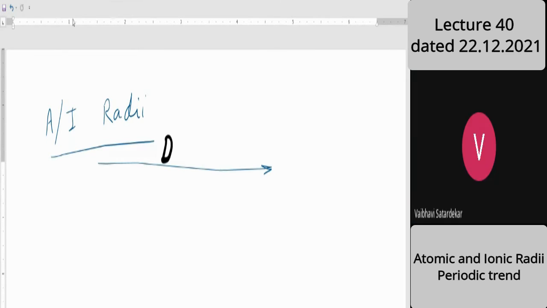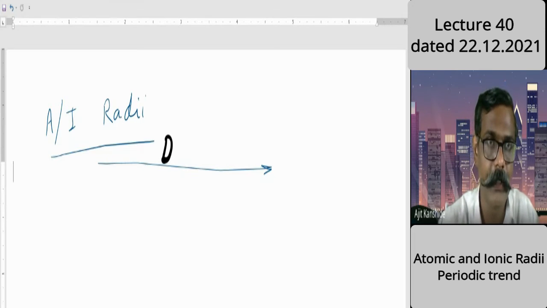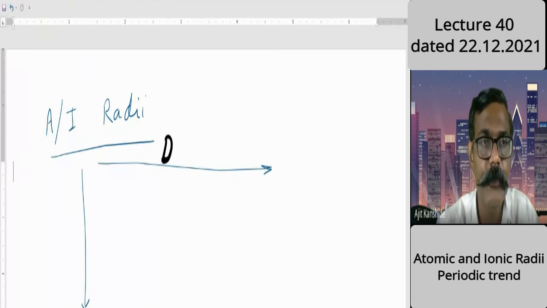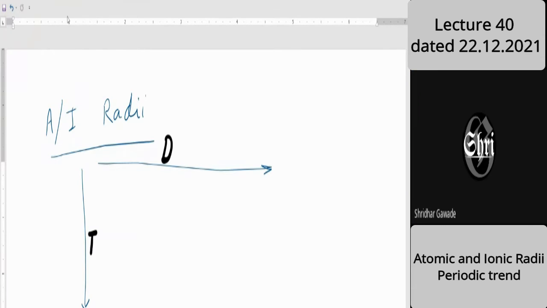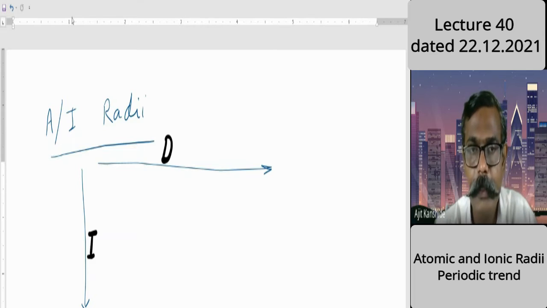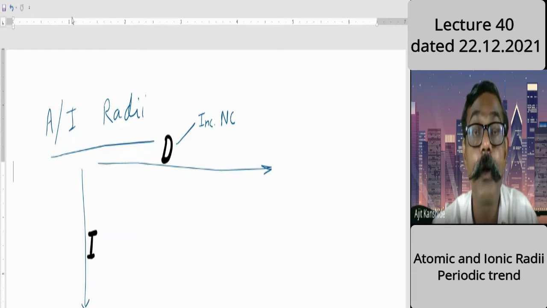Decrease. Brilliant. And as I move from top to bottom, of course, atomic size will increase. The reason for the decrease is the increase in nuclear charge, or number of protons, or atomic number.